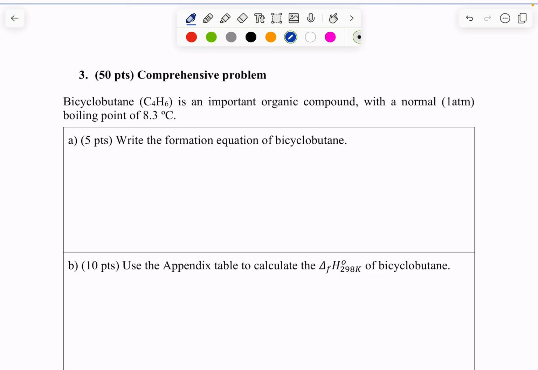And in here, what do we have? We have 4 carbon, so we want 4 carbon graphite plus 3 H2 gas, that forms C4H6. And note, what is the phase of bicyclobutane? We know that its normal boiling point is 8.3 degrees Celsius. So if we're looking for a standard state at 298 Kelvin, it should be a gas.